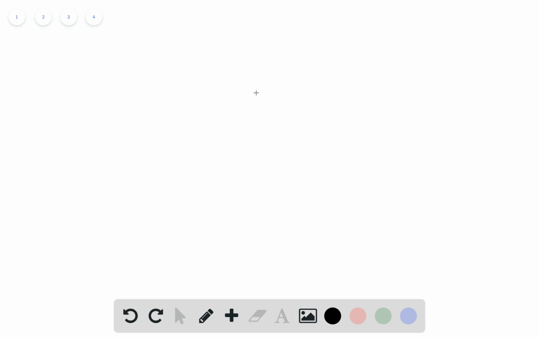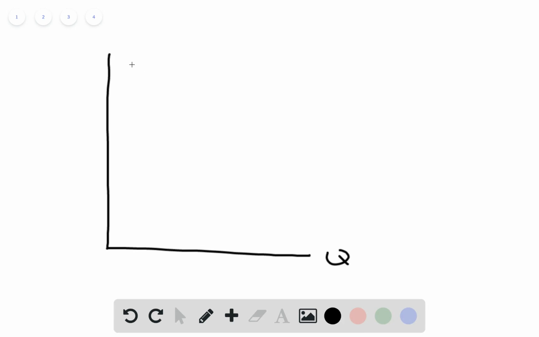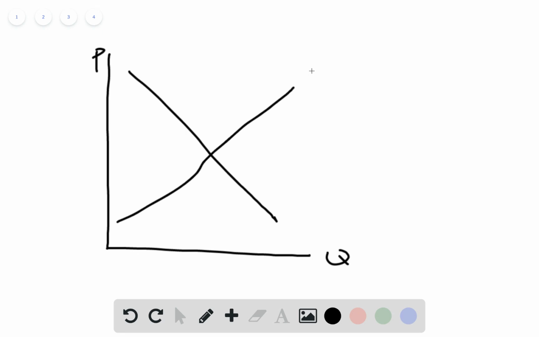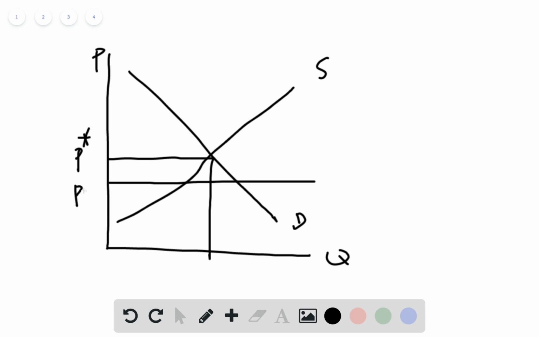And the second part of statement is not correct. It says that price ceiling increases the amount of a product that consumers buy because it keeps the price below the competitive market equilibrium. So this is not correct. So if we have a market equilibrium, firstly we have a market equilibrium supply curve, this is demand curve, and we have market equilibrium price. So if the price ceiling is lower than market equilibrium price, we say this price ceiling.